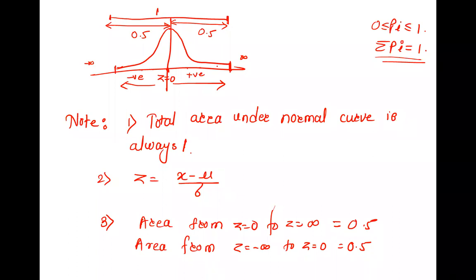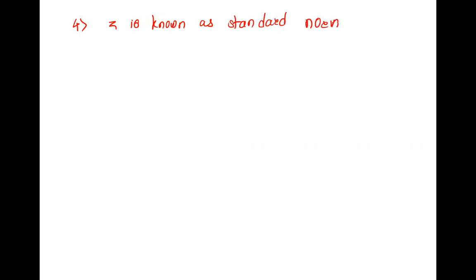Okay. So here Z is also called, you can write it in your note, Z is known as standard normal variable, SNV. Z is the variable which we use to find normal distribution. That's why it is called standard normal variable. Okay, so this is your curve, right?